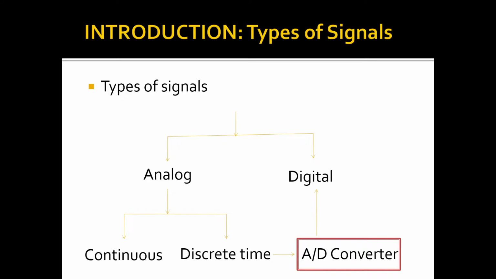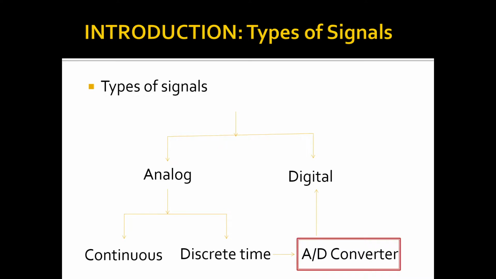There are different types of signals. We can classify the signals into basically two types. One is analog signals, another is digital signals. Under analog signals, we have continuous and discrete time signals. And a discrete time signal, when it is passed through an A to D converter, that is analog to digital converter, we get a digital signal. Now, what is the difference between continuous and discrete time signals?